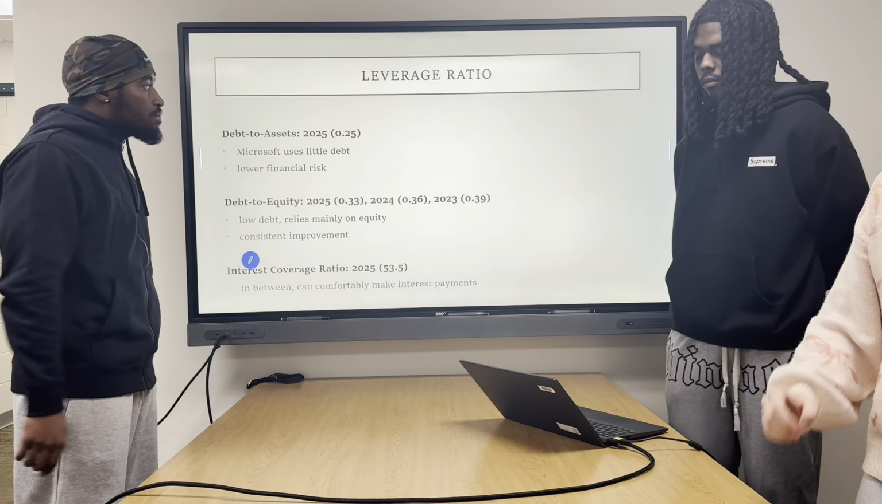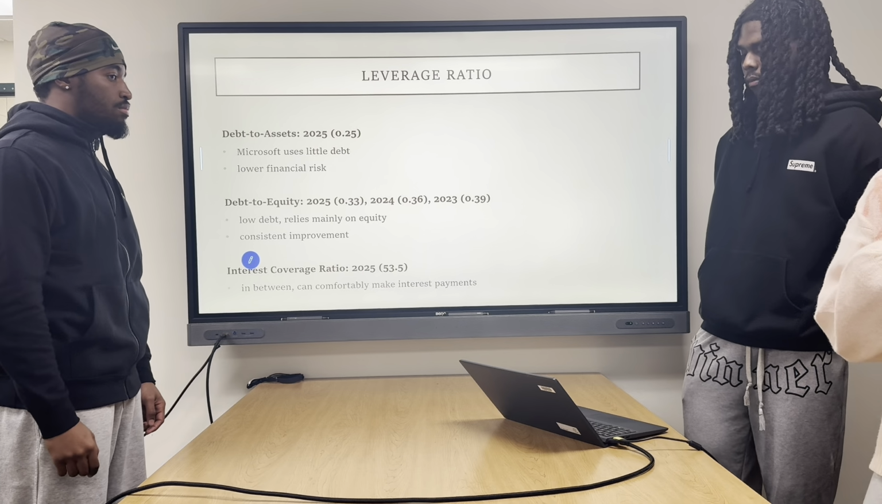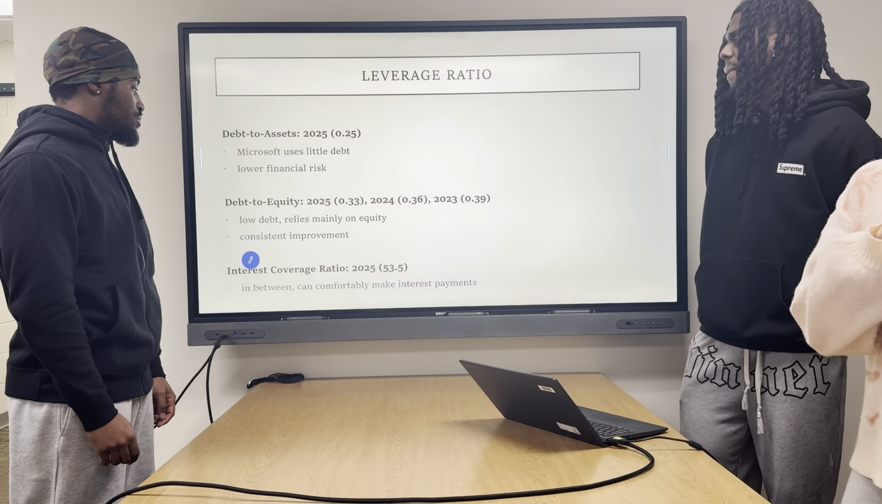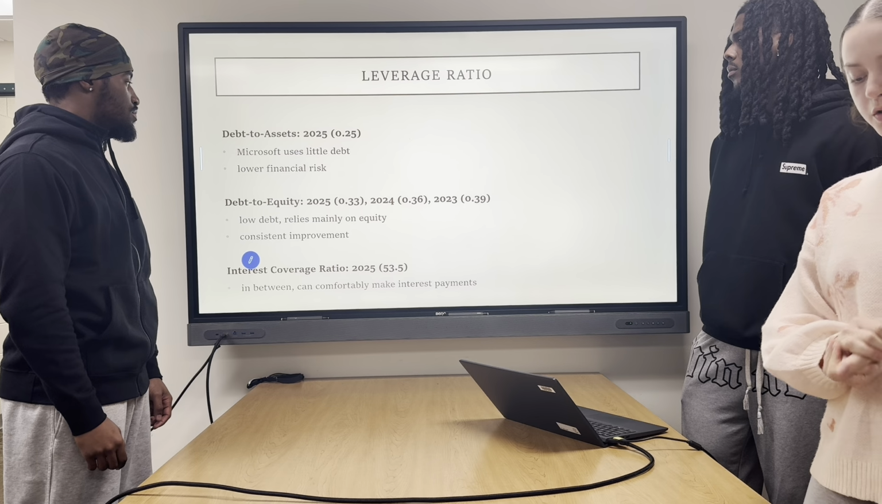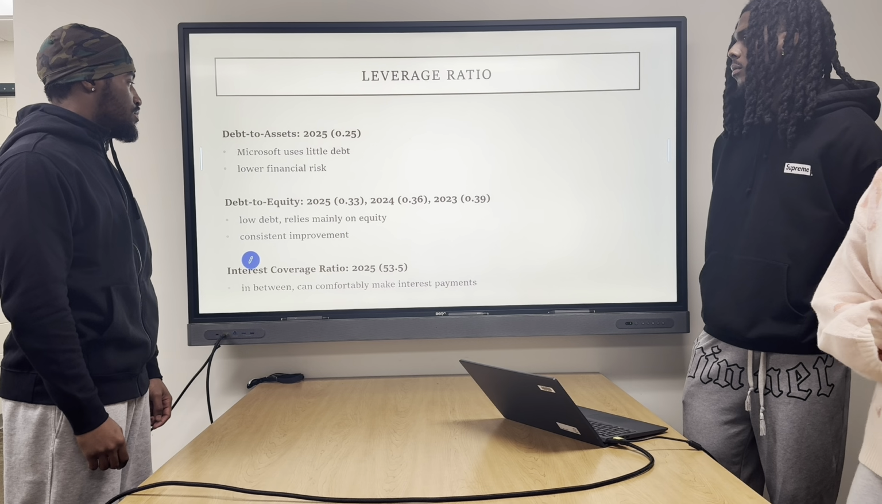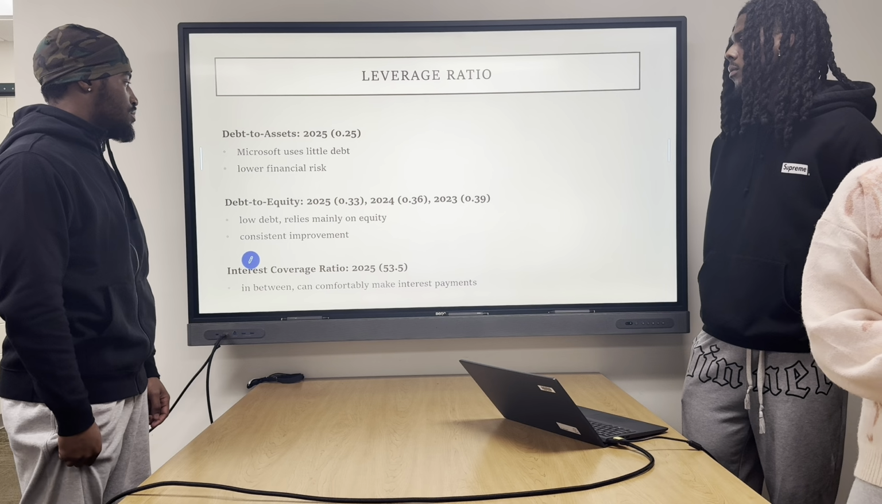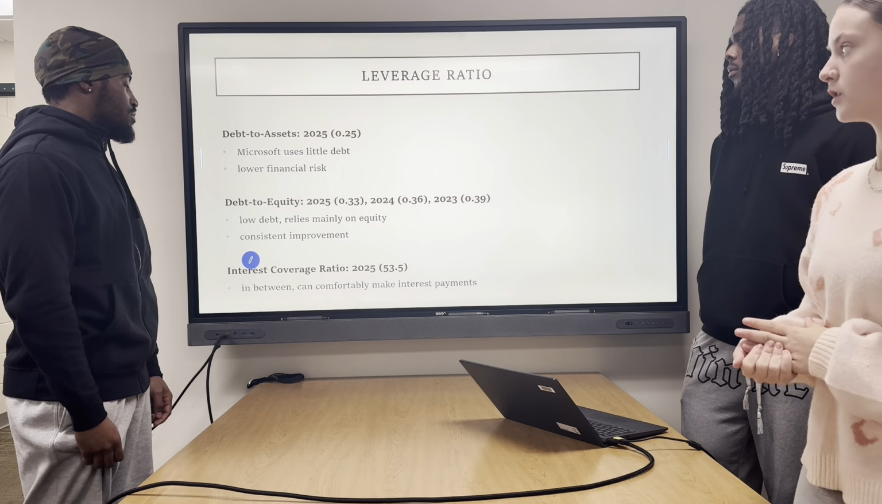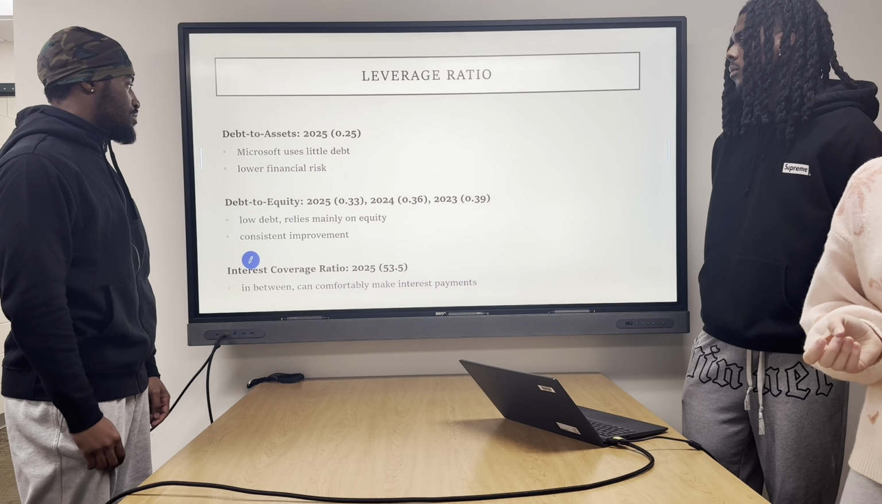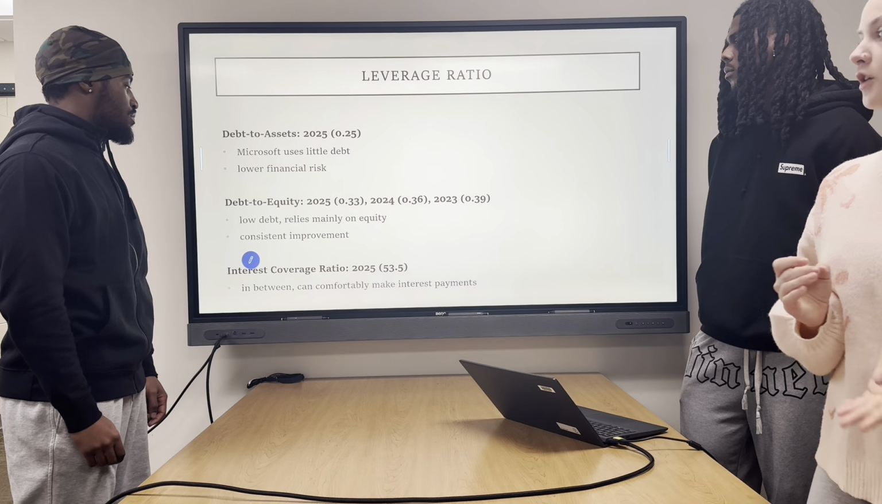Next, we have the leverage ratios. A leverage ratio is a metric that compares a company's debt relative to their assets, equity, and other earnings. For debt to assets, that's how much their assets are covered by debt. And right now they're at 0.25, which is relatively low, meaning they use little debt and they're at low financial risk, which is a good thing in regards to their financial health.